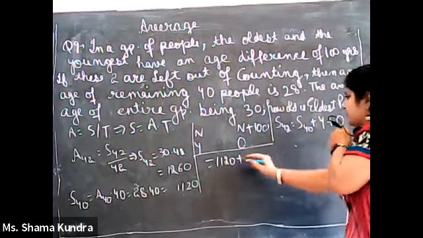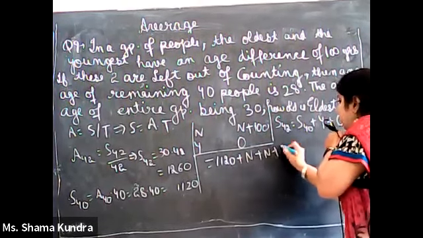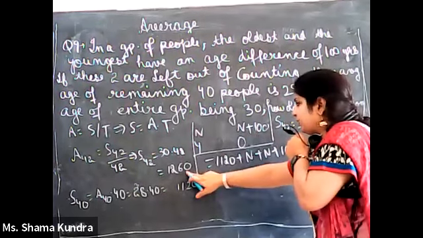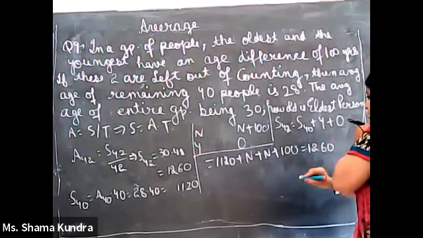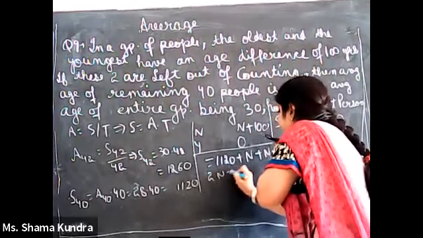The age of the youngest is n, the age of the oldest is n plus 100, and S42 we have already calculated as 1260. Simplify it: n plus n will be 2n.